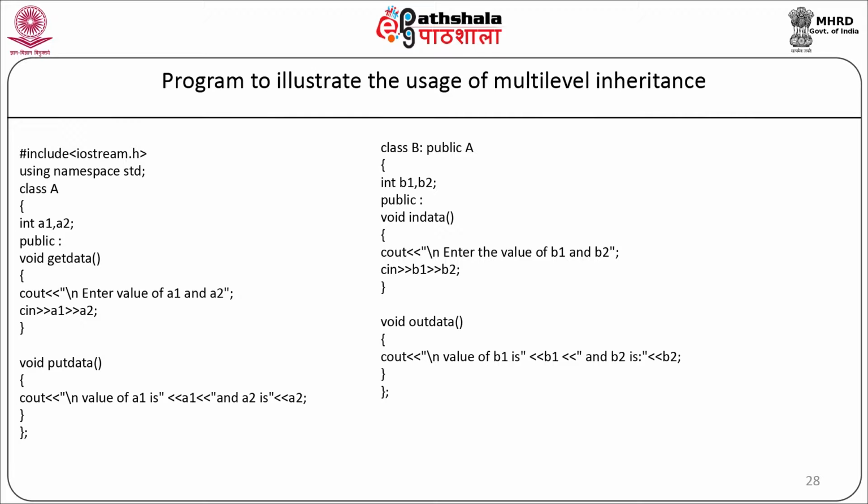We will start with the class B. Here again we are going to have two data members B1, B2 which are of type integer in a private scope. In public we are going to have two functions, indata and outdata. In indata we are going to take the values of B1 and B2 from the user. We are going to display the message to the user, cout, enter the value of B1 and B2, and take the values from the user as cin B1, B2. Our function will end. Void outdata, here we are going to display back the values of B1 and B2 as cout, the value of B1 is B1 and B2 is B2. Our member function will end and our class definition will end.